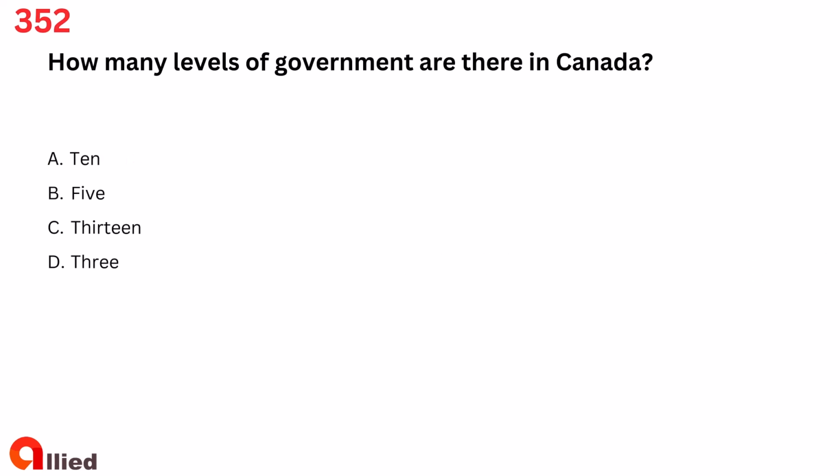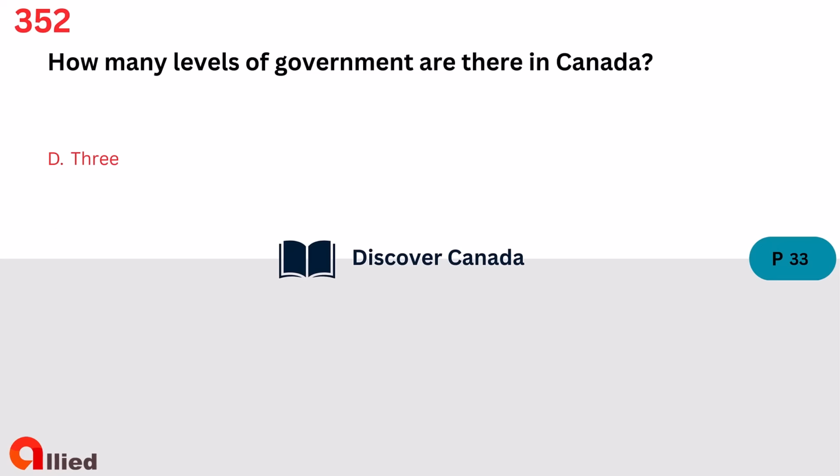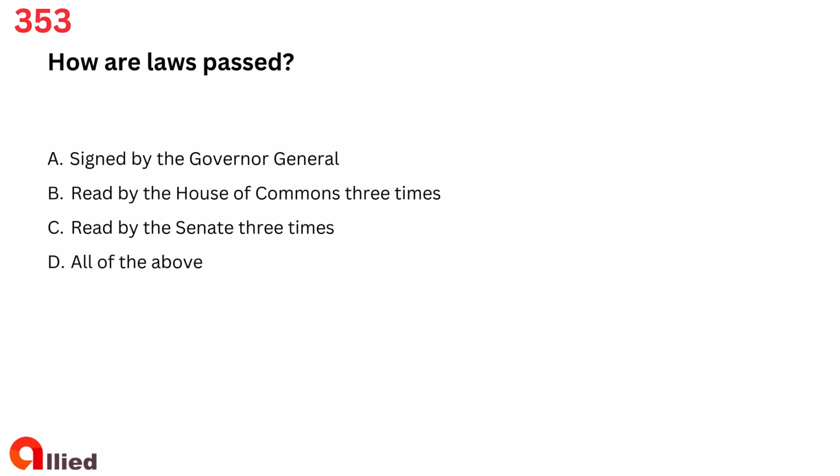Question 352. How many levels of government are there in Canada? A. 10. B. 5. C. 13. D. 3. The answer is D. 3.